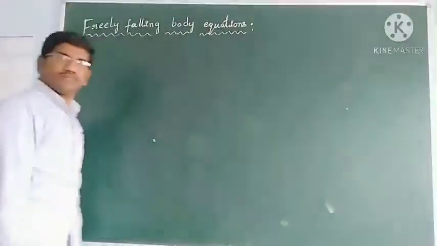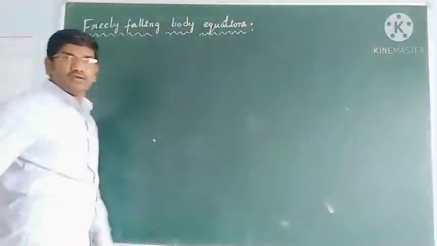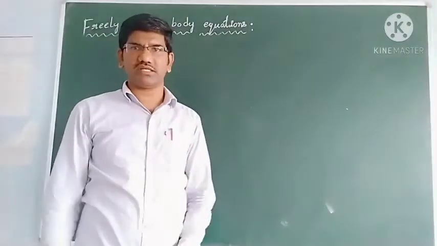Okay students, so now we can see freely falling body equations.